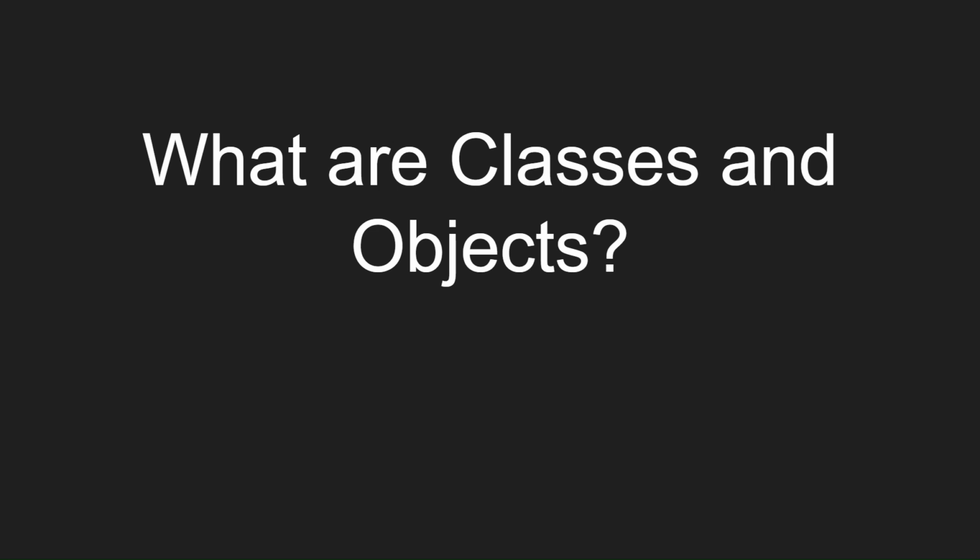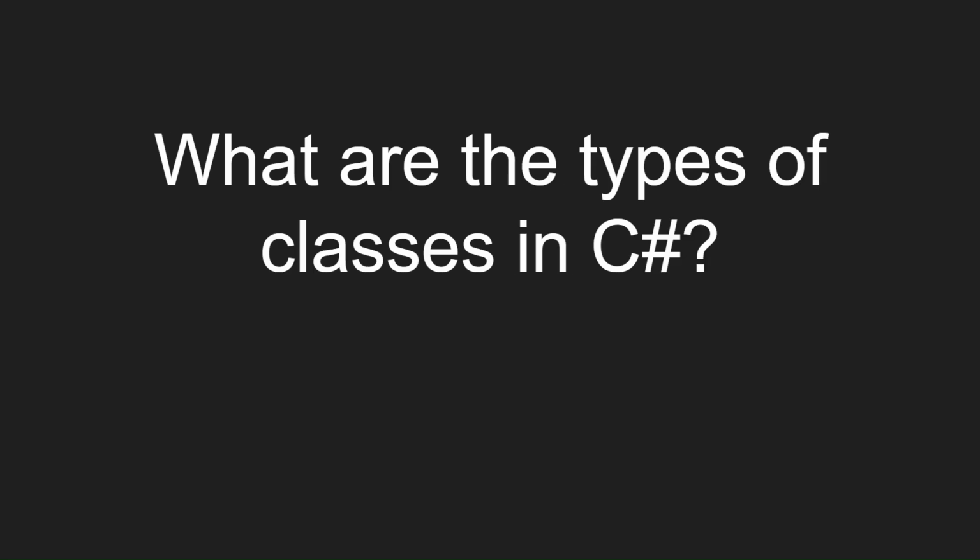A property is a member that helps in reading and writing the private field. A method is a code block that contains a series of statements, while an object is an instance of a class. What are the types of classes in C Sharp? Types of classes in C Sharp include abstract class, static class, partial class, and sealed class.